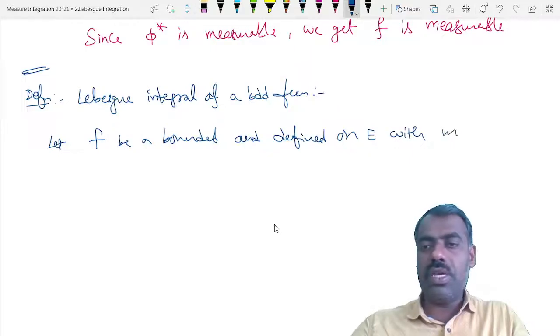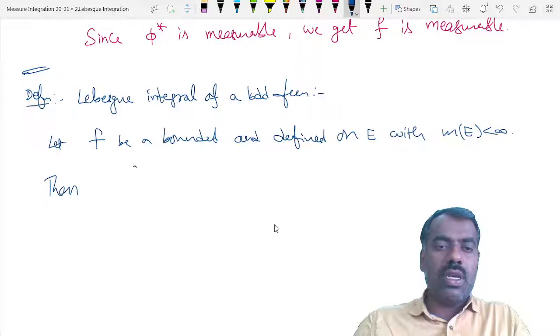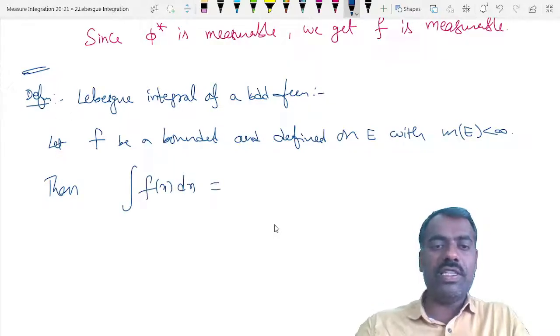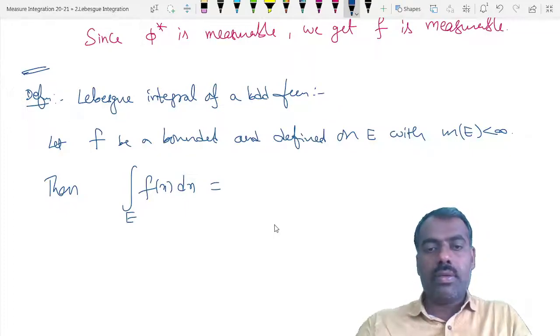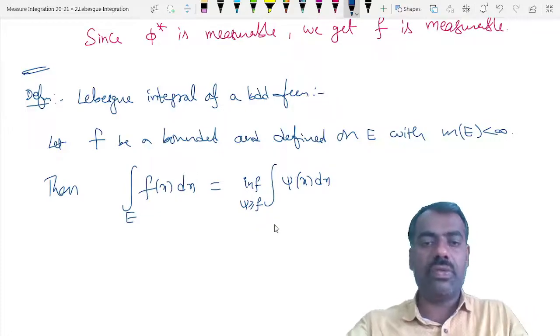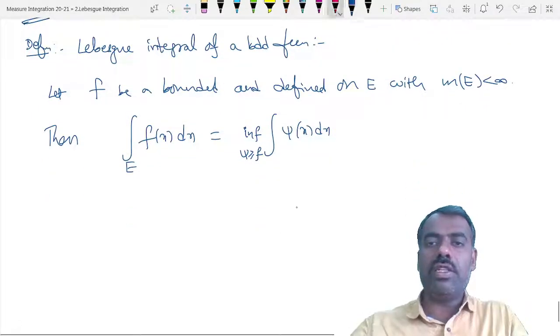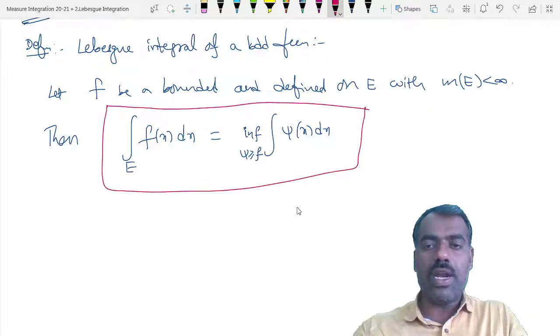and defined on E, with the measure of E finite. Then the integral of f of x dx over E we define as the infimum of the integrals of psi of x dx, where psi is bigger than or equal to f. This is what we define as the Lebesgue integral of a bounded function.